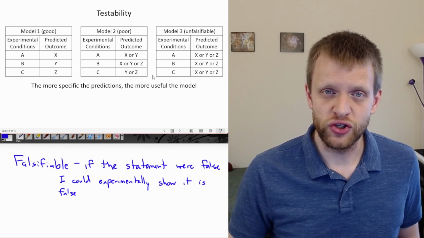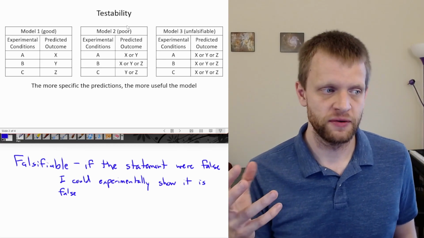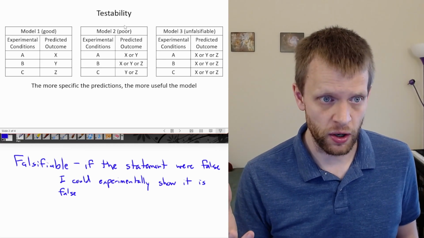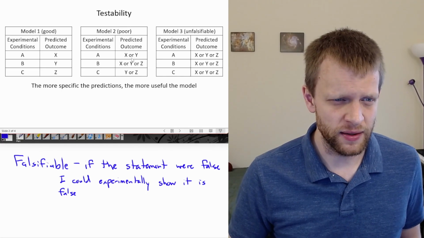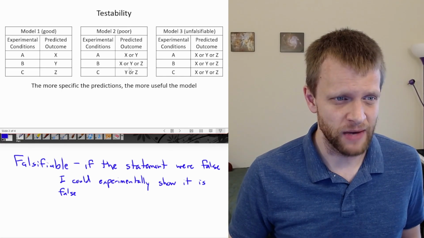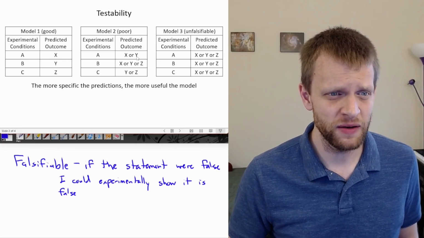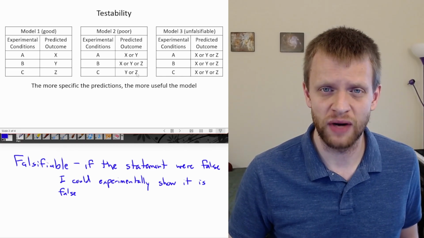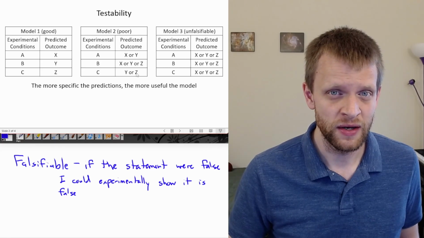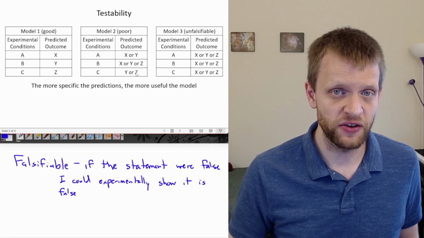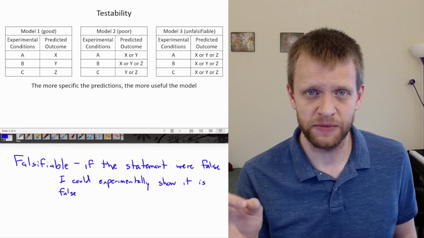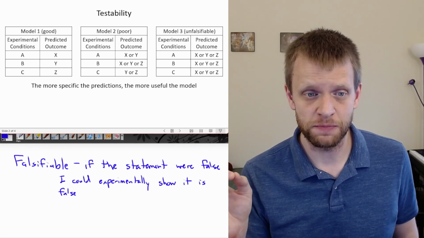If I was using Model 2, and again, I want outcome Y to occur, well, I could do any of these experimental conditions and maybe it will give me Y, but maybe it will give me one of these other outcomes as well. I'm not going to be able to specifically predict how to set up this object to get a very specific outcome.